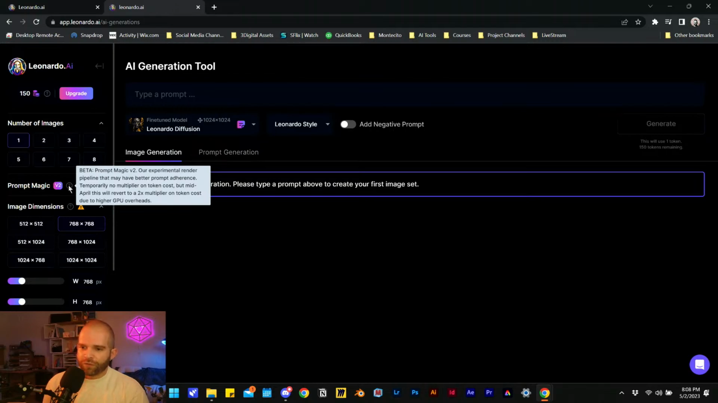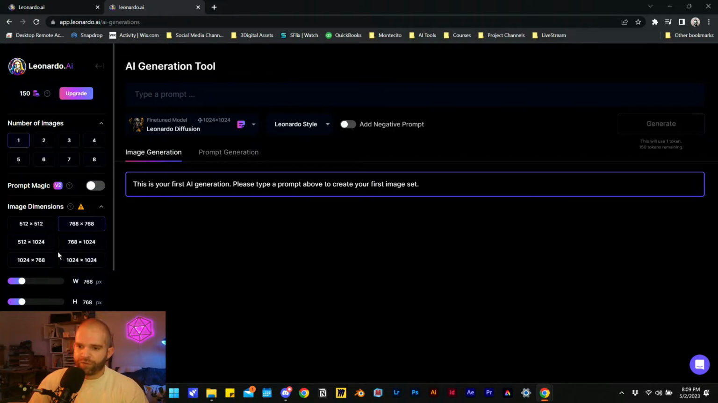Prompt magic version 2, our experimental render pipeline that may have better prompt adherence. Temporarily no multiplier on token cost, but mid-April, or past mid-April, this will revert to a 2x multiplier on token cost due to higher GPU overheads. So it seems like it'll just be more specific and more tailored to the prompt that you write and not so loose and not so free. For whatever reason, that takes up more resources.